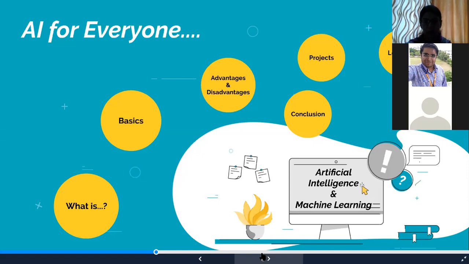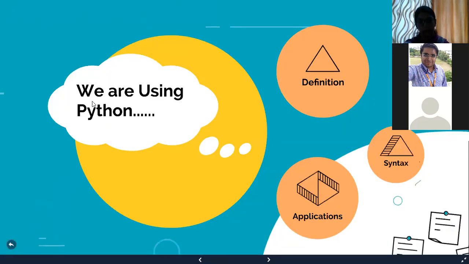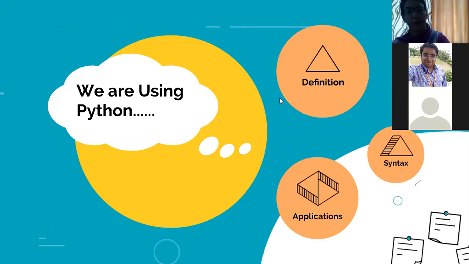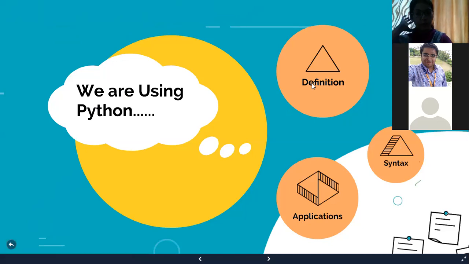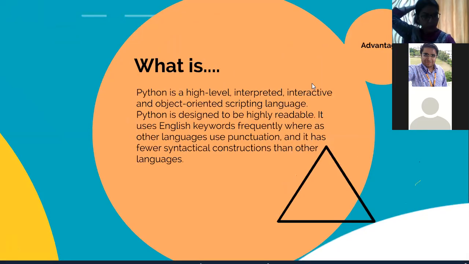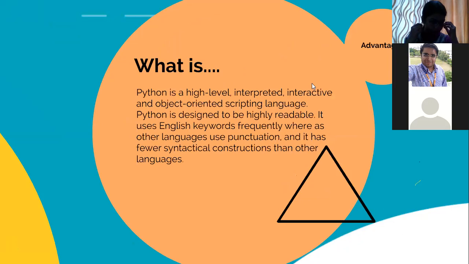What are the basic languages we can use, or what is the preferred language for AI and machine learning? If we talk about basics here in my presentation, I'm presenting you some part of Python programming. Why? Because Python is a high-level interpreted language. It can be used or scripted with another language also. That's why it is an object-oriented scripting language.